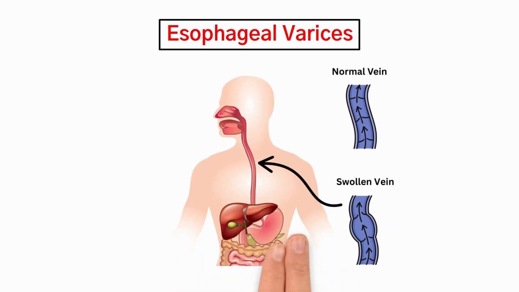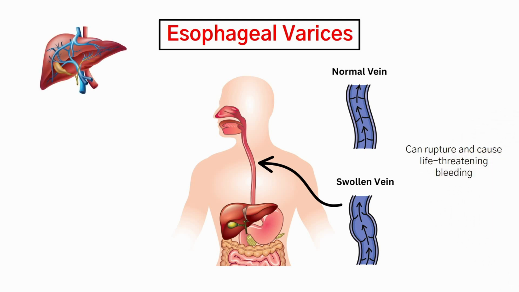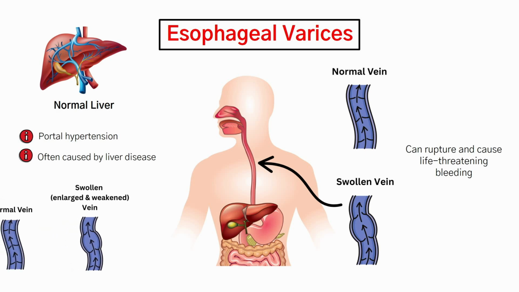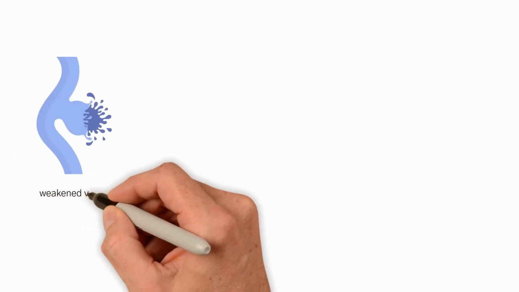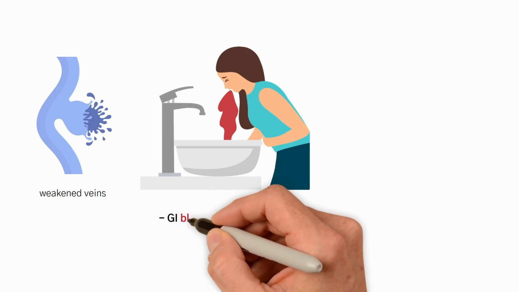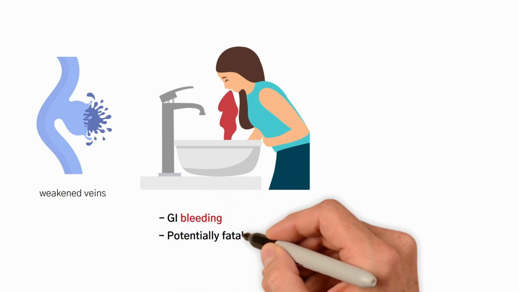Let's discuss esophageal varices, swollen veins in the esophagus that can rupture and cause life-threatening bleeding. Normally, blood flows smoothly through the liver. However, portal hypertension, often caused by liver disease, leads to increased pressure in the veins of the esophagus, causing them to enlarge and weaken. In esophageal varices, these weakened veins can rupture, leading to massive upper GI bleeding and a